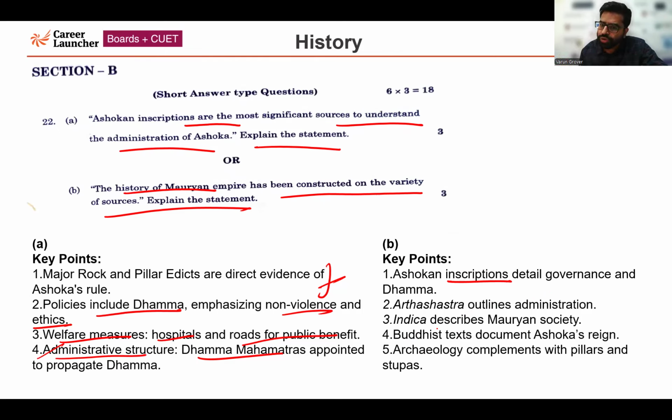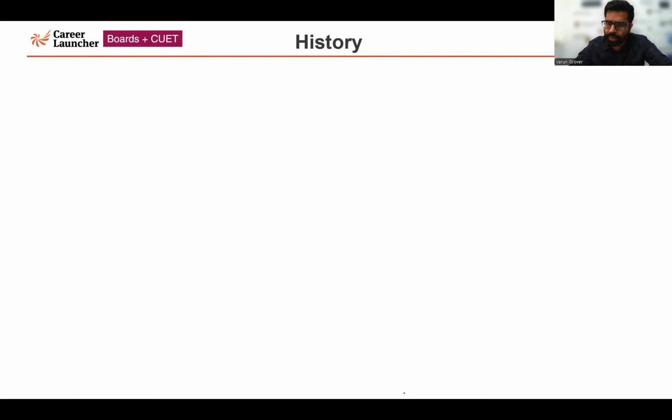Indica is also describing the Mauryan society. Indica was written by Megasthenes, the Greek writer, the Greek ambassador. Buddhist texts are also documenting the time of Ashoka, very important. Again, an extremely important point is the archaeological evidence. It is also complemented by pillars, pillar edicts, rock edicts. Stupas are there, which are also extremely important archaeological evidence talking about the Mauryan Empire. So these are the points which you could have written in your answers. So moving forward to the next question, question number 23.